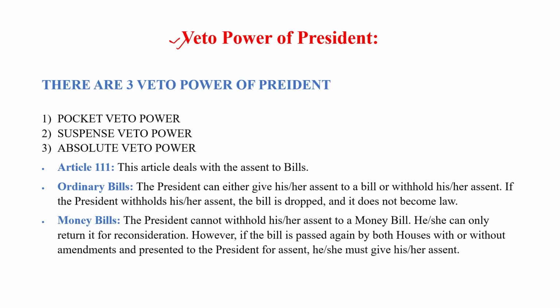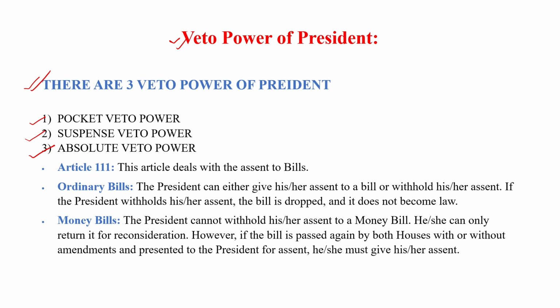So does the president have to sign the bill, or can the president decide to sign or deny to sign this bill? So these are 3 veto powers which we have to understand. The first is pocket veto power, the second is suspensive veto power, and the third is absolute veto power. Article 111 explains these three veto powers of the president.